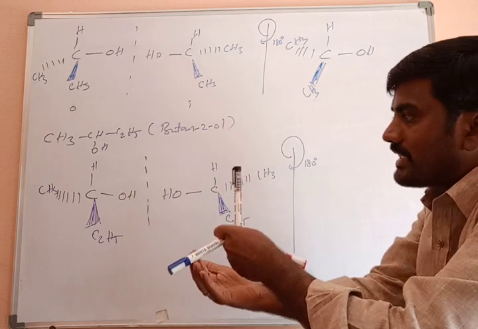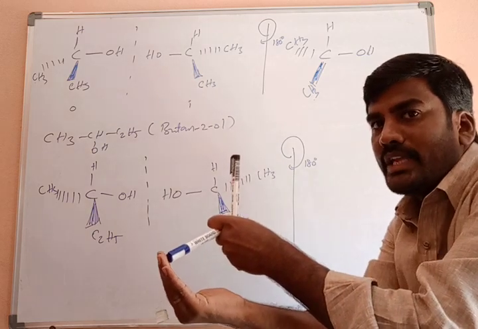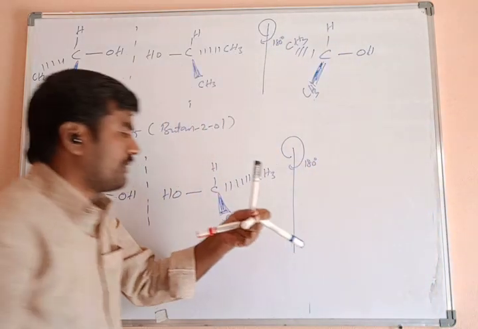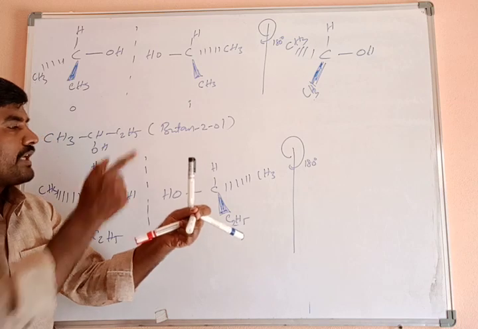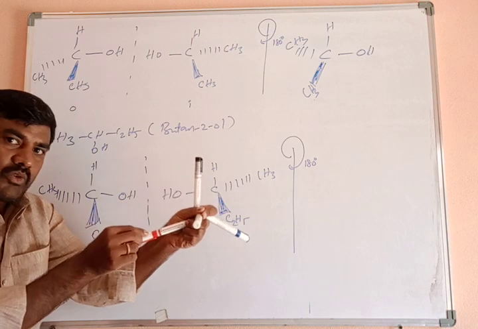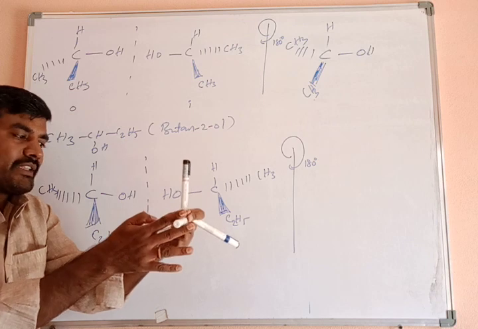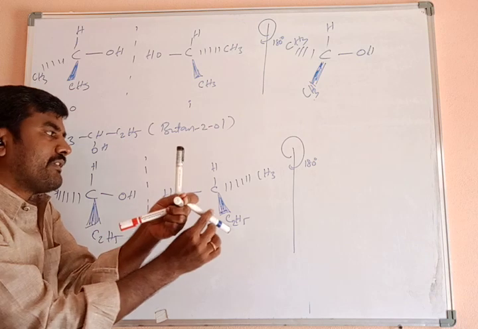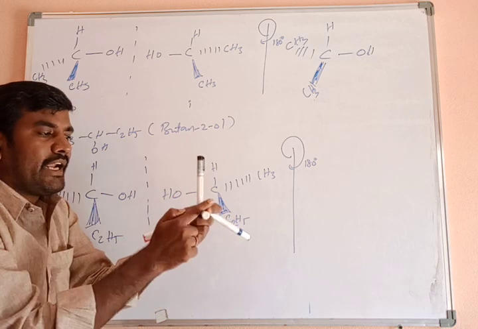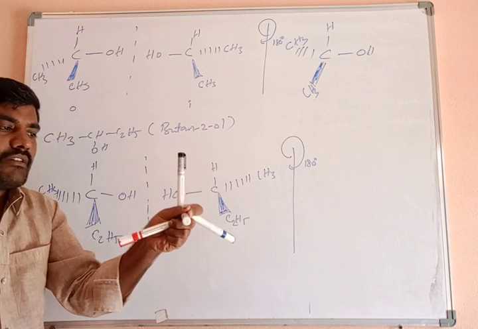What is it? C2H5. When I am rotating 90 degrees, this is 90 degrees. Again I am rotating. How much is this? 180, sorry, 90 plus 90, 180 degrees. When I am rotating 180 degrees, what happened here? Hydrogen and OH both lie on the plane. Initially this C2H5 was above the plane. When it is rotating 180 degrees, it comes inside the board, on the dash bond. What about this? Wedge bond, above the plane. Clear? Understand?